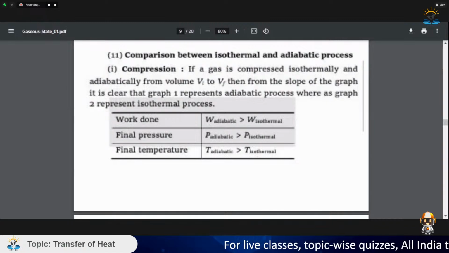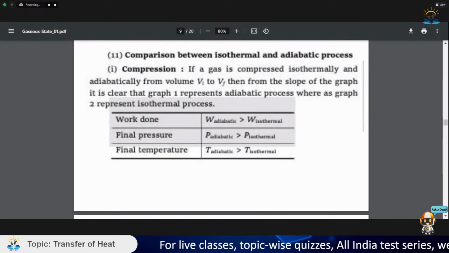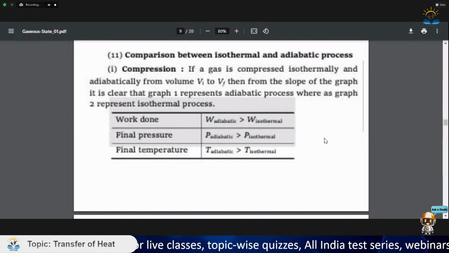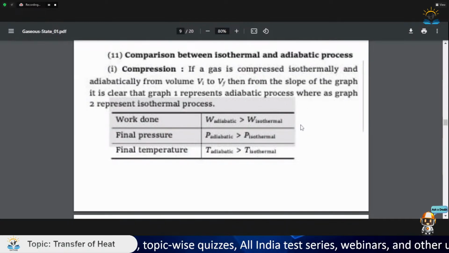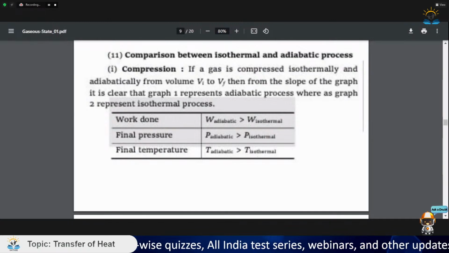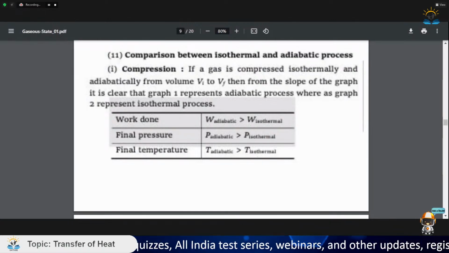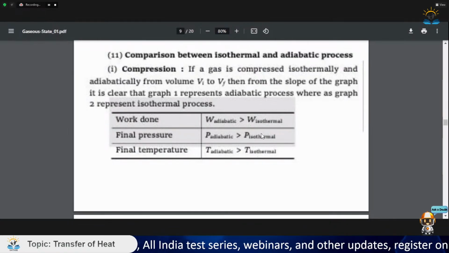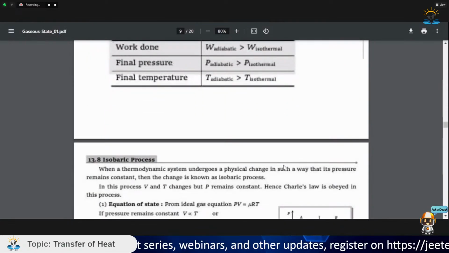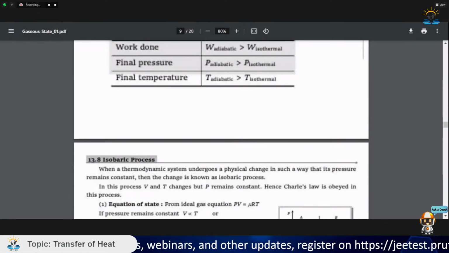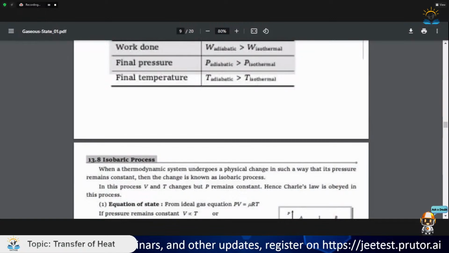Work done is the area under the PV graph. Since the adiabatic graph is steep between 2 points, it will cover more area. Since it is covering more area, the work done for adiabatic would be greater than work done for isothermal. So this is basically a normal thing that we can observe by the graphs.